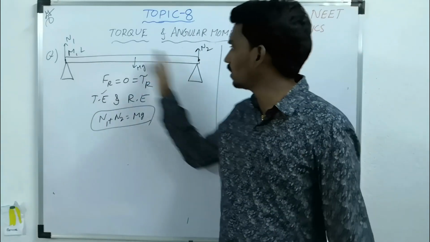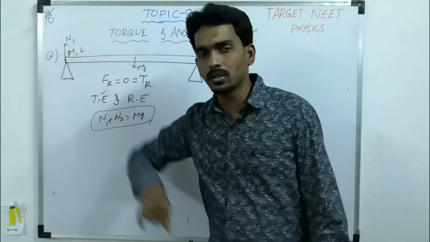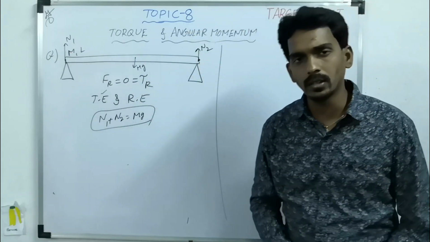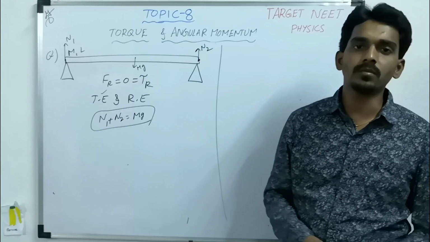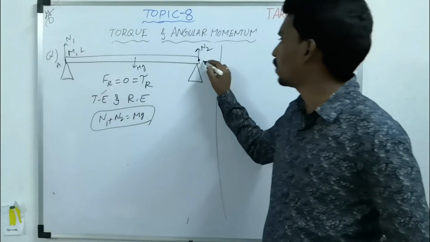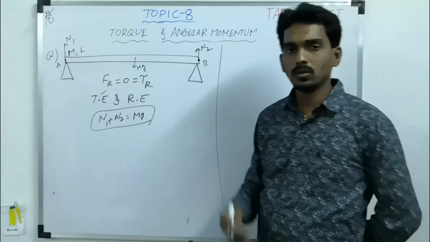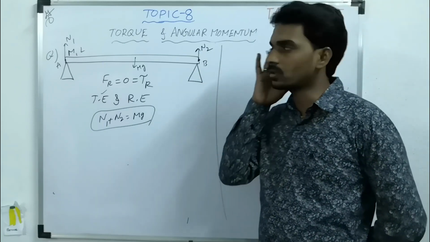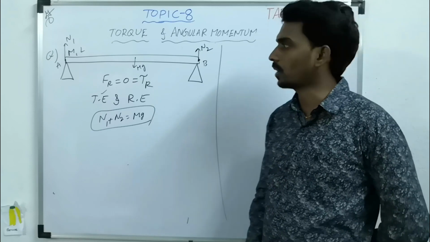If you take points other than these two, then there is a torque due to N1 and a torque due to N2, and the equation becomes difficult to solve. Let's take this point as A, this point as B. But you have to use your logic and sense to choose the reference point.